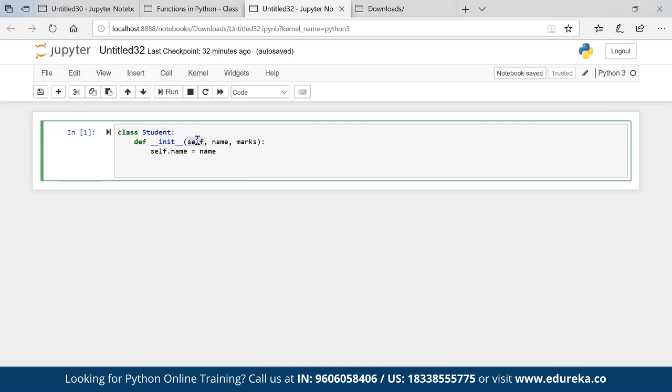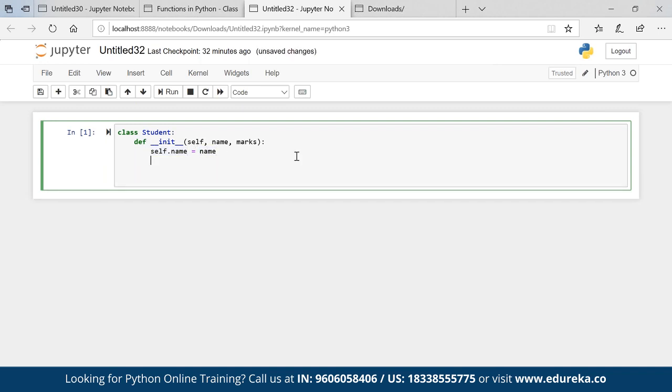So self is a keyword which is helping us to initiate the instance variables of a class, and it is helping us to assign the name variable to this particular variable, self.name. After that, we have self.marks = marks.